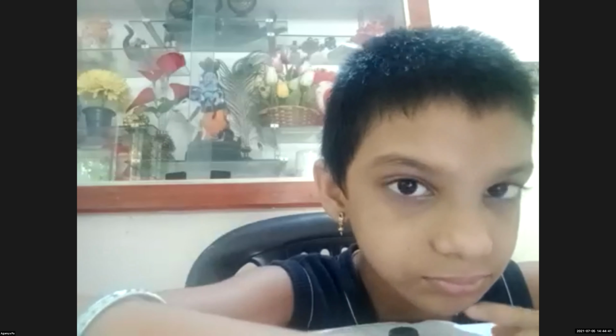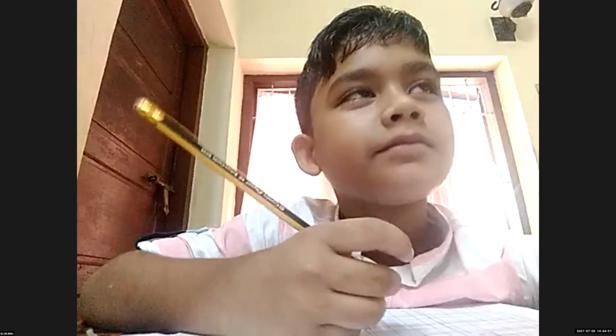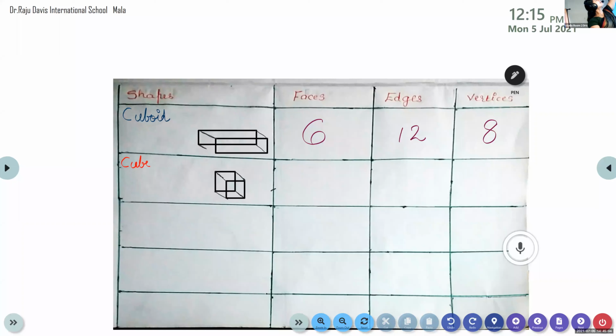All the faces are in what shape? Square shape. So all of you write faces: 6 square faces for a cube.